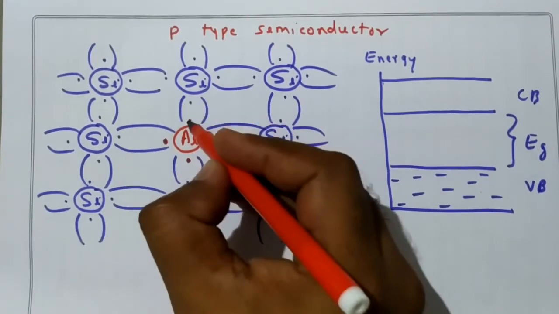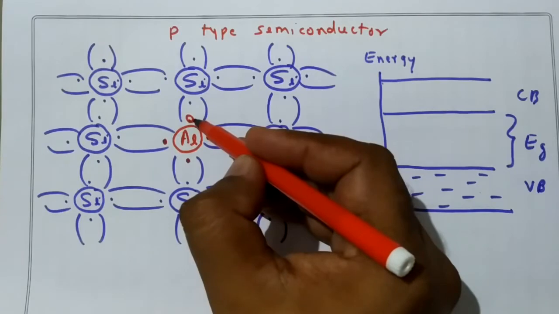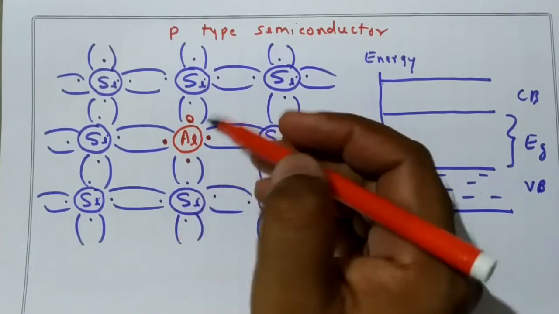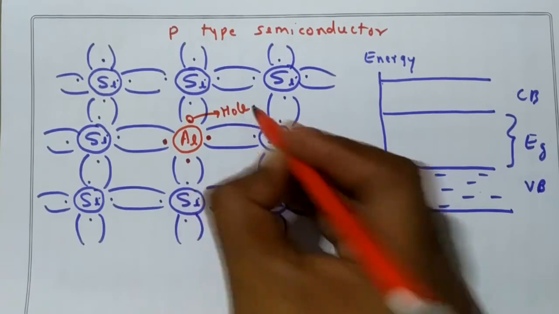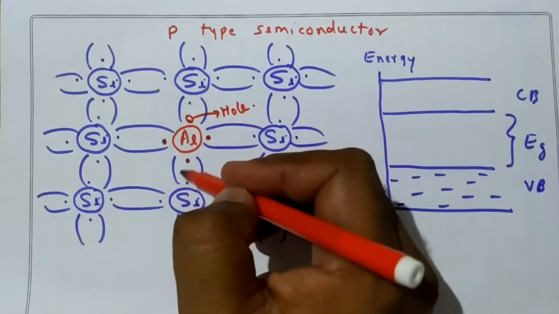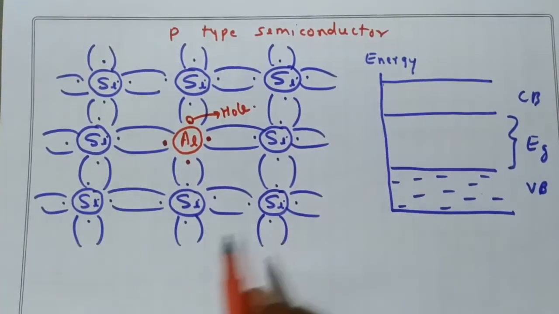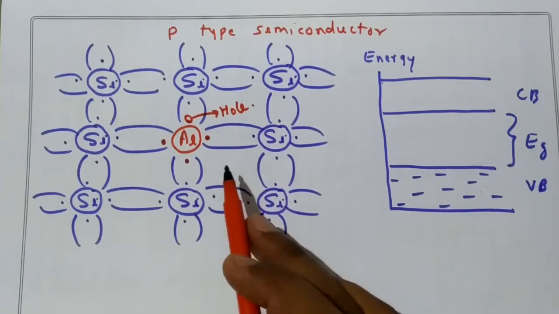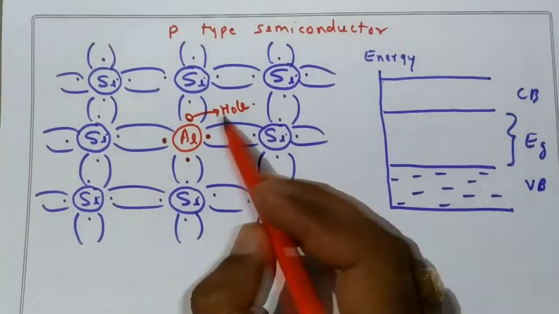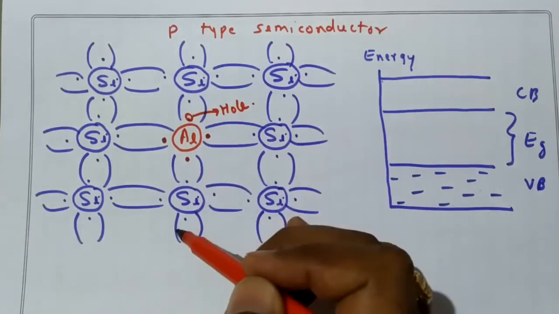But see, for this electron, there is no bond here because this is a vacancy. This is a hole. The vacancy of an electron is created in the valence band. So that is called a hole. As in the case of an n-type semiconductor, here one impurity atom gives rise to one hole.